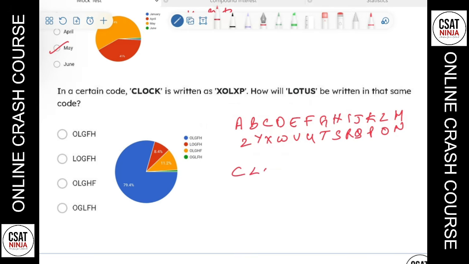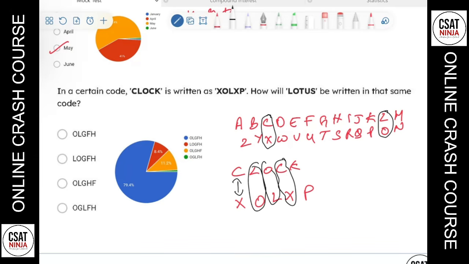So CLOCK is written as XOLXP. So you look at this. C plus how much is X? Or can I directly say that these two are opposite to each other? C and X, C and X. So we are following an opposite here. L and O, L and O. That means we are following opposite here. K and P, K and P. You look at this, they are opposite each other.